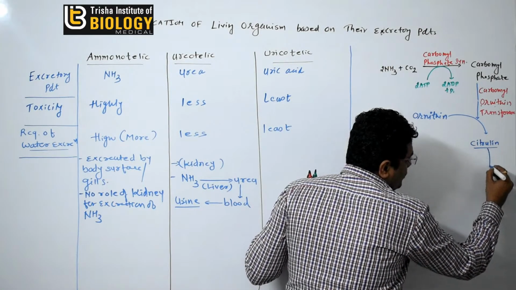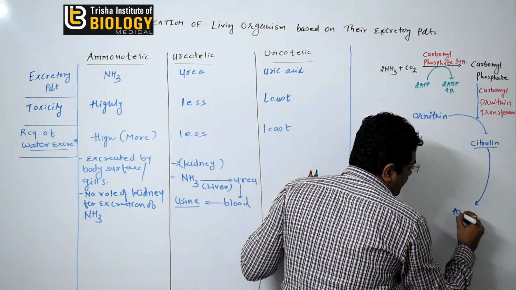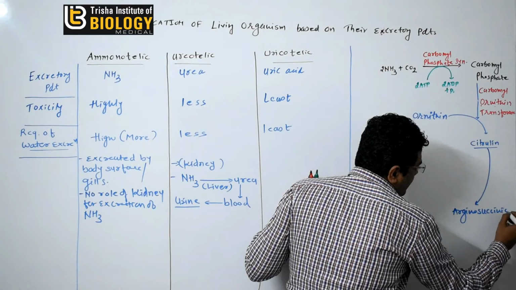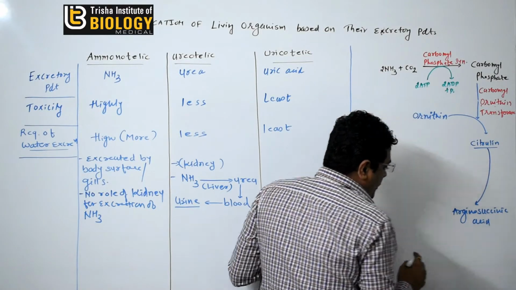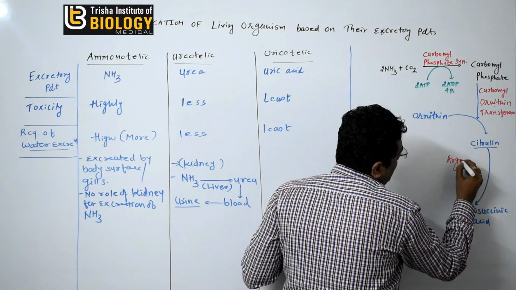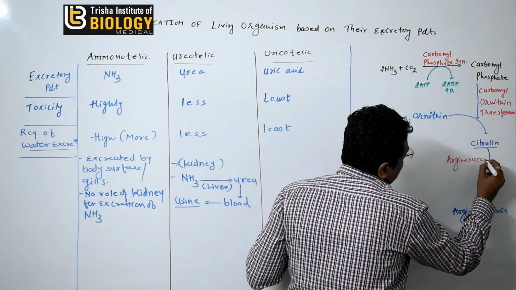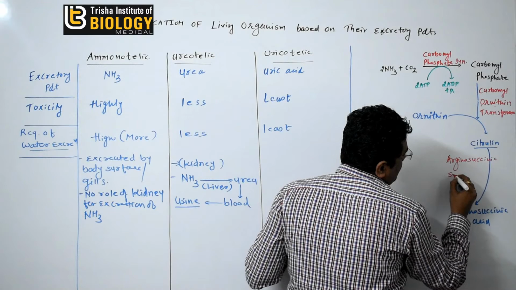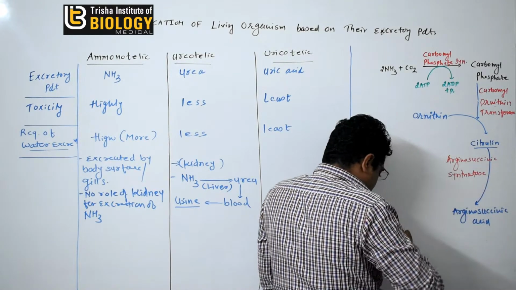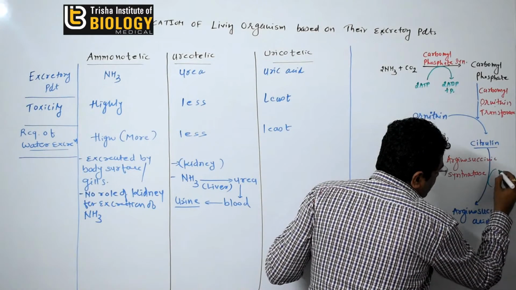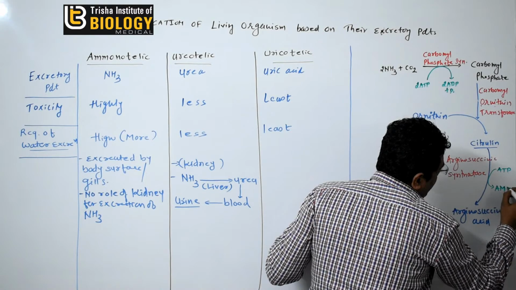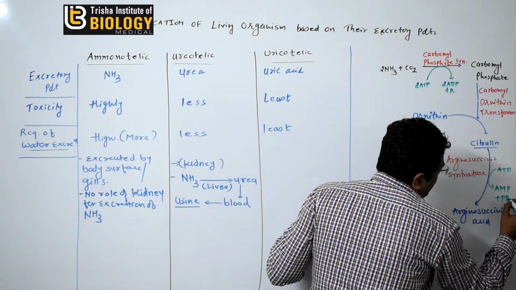Now this citrulline converts into arginosuccinic acid. With the help of enzyme arginosuccinic synthetase, and during this reaction again one molecule of ATP is used and it is converted into AMP plus PPi.